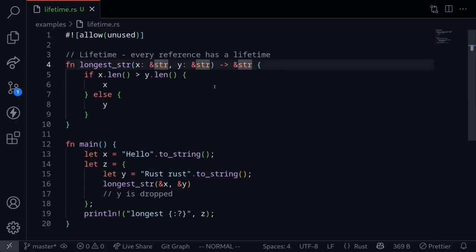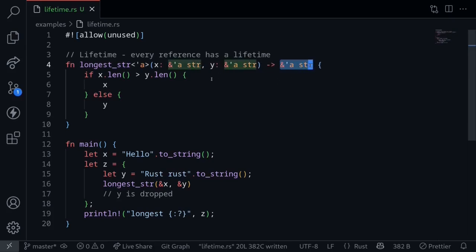To prevent a problem like this at runtime, we need to tell the Rust compiler that the reference that we're returning here will be valid as long as both the reference to x and y are valid. To do this, we'll first need to declare a lifetime. We do this by putting a tick followed by the name of the lifetime. In this example, we'll name this lifetime a. The reference that is being returned here, let's say, has a lifetime of a. Now both x and y must be valid references as long as this reference that is being returned is used. So we need to specify that the lifetime of x is a and the lifetime of y is also a. So this says that the reference that is being returned here will be valid as long as both x and y are valid.